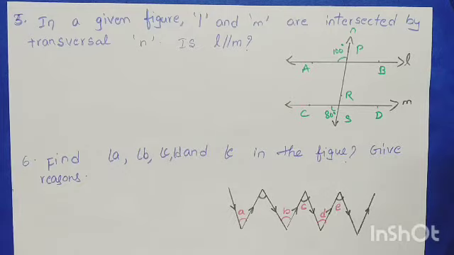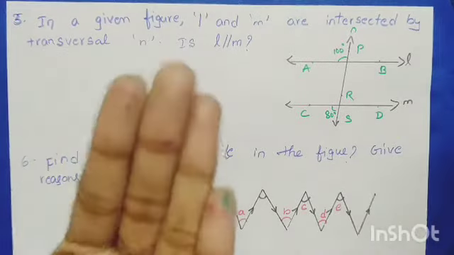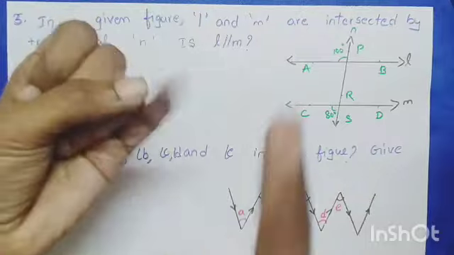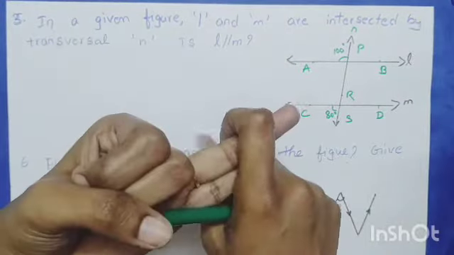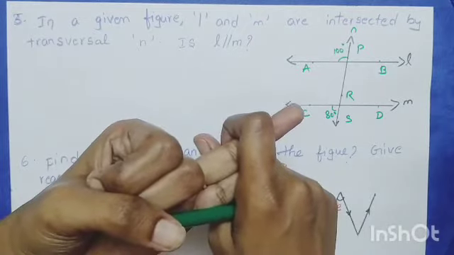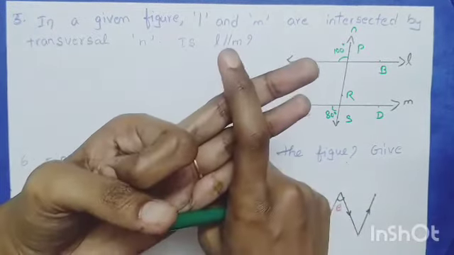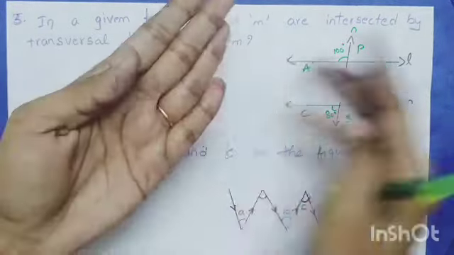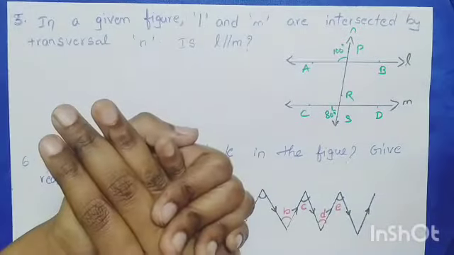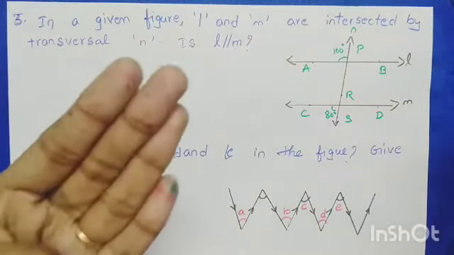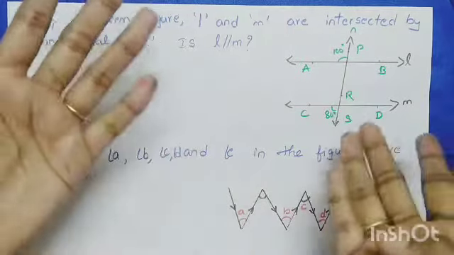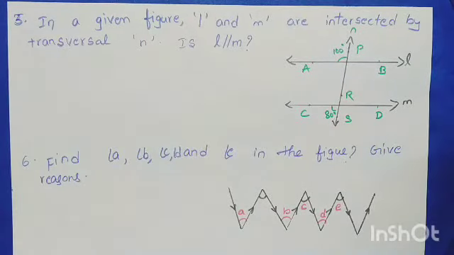To find whether these two lines are parallel, we have four conditions. What are they? Corresponding angles are equal, or else alternate interior angles are equal, or else alternate exterior angles are equal, or else the sum of the interior angles on the same side should be 180. So you can solve any of these four, then you can say L is parallel to M.